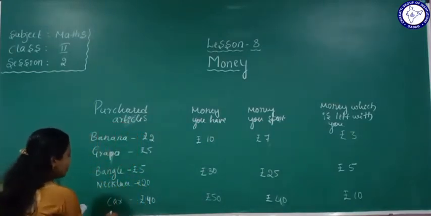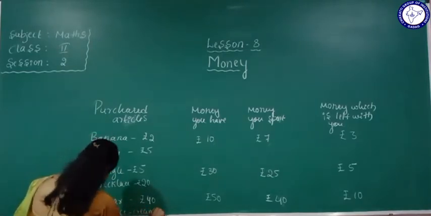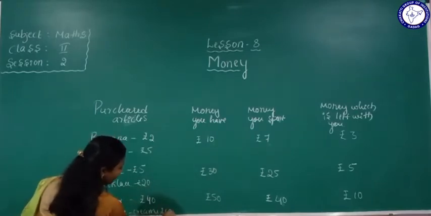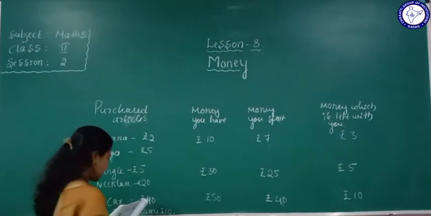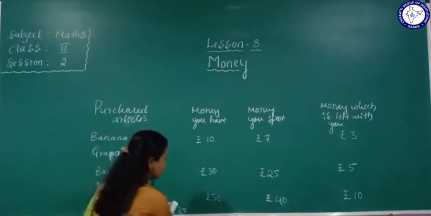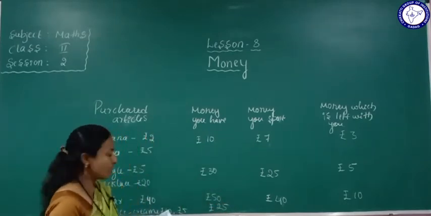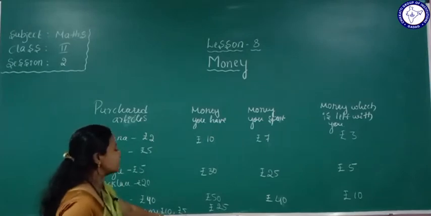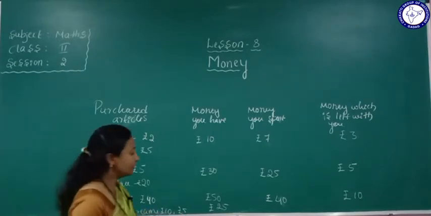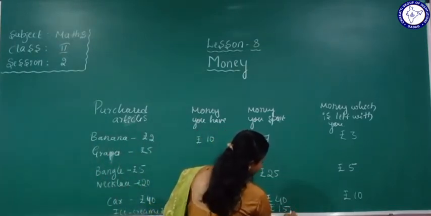Okay, so the ice cream amount here, how much is it? One ice cream is 10 rupees. Okay, another small ice cream is 5 rupees. So you have rupees 25. So here see, 10 plus 5, add these two. 10 plus 5 is how much? 15. Yes, it means you have spent rupees 15.